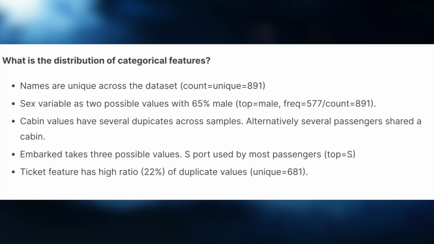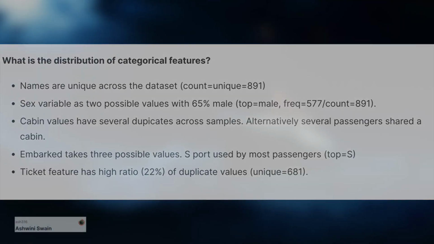Embarked takes 3 possible values. The port S has the most passengers, at 644. The ticket feature has a high ratio, around 22%, of duplicate values. This could also indicate that several family members shared the same ticket.